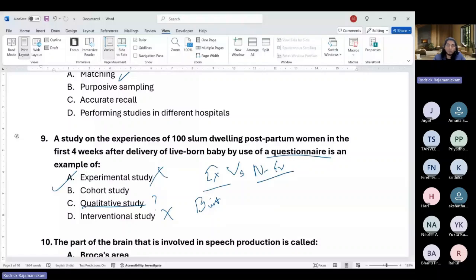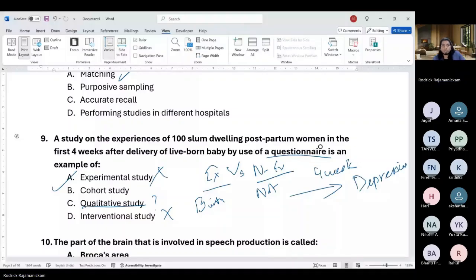Then over time, after 4 weeks, we see who may have developed depression or some other disorder associated with it, any other illness, any other social difficulty, things like that. So this is a cohort study.